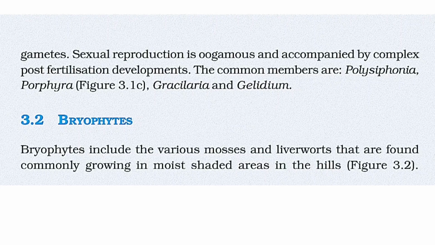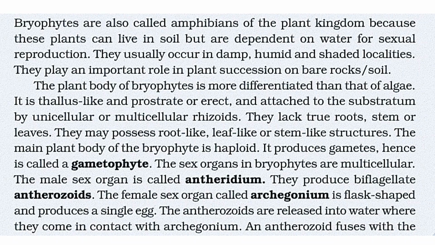Next is bryophytes. Bryophytes include the various mosses and liverworts that are found commonly growing in moist shaded areas in the hills. Bryophytes are also called amphibians of the plant kingdom because these plants can live in soil but are dependent on water for sexual reproduction. They usually occur in damp, humid and shaded localities. They play an important role in plant succession on bare rocks or soil.